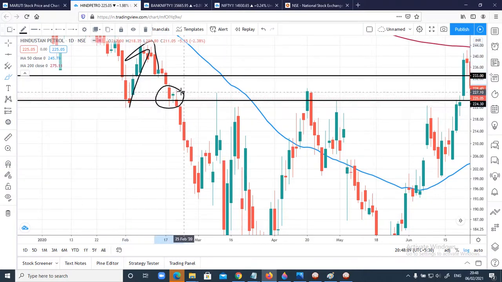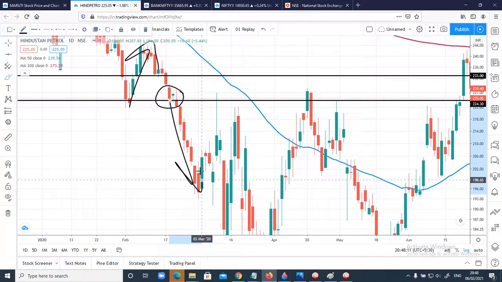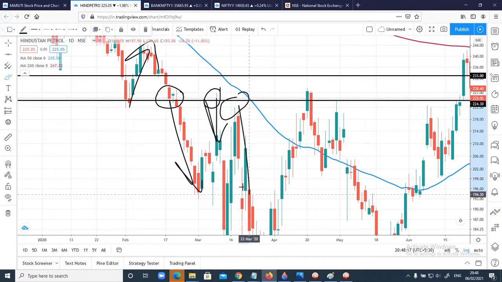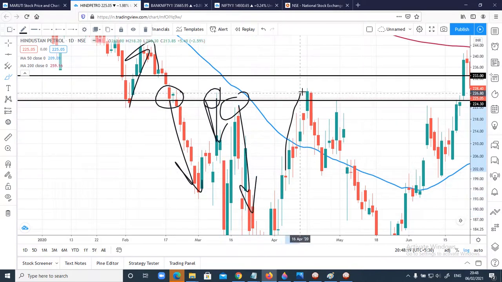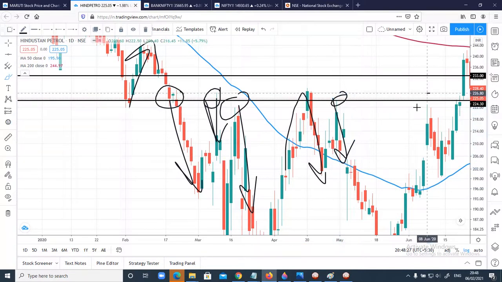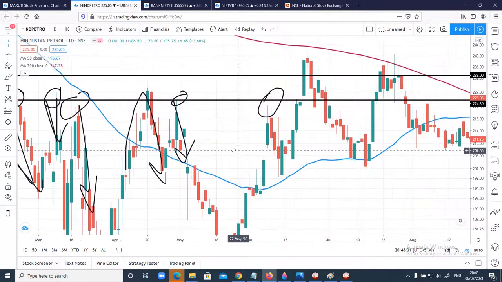See here, once it has broken, there was a quick fall. You can see the rejection from this level. There were sellers here. Somewhere nearby this level there was a fall again. You can see the stock has entered this range and fallen down. You can see here it had acted as a resistance, and again it had dropped. The same thing here. So this range is a strong resistance zone.